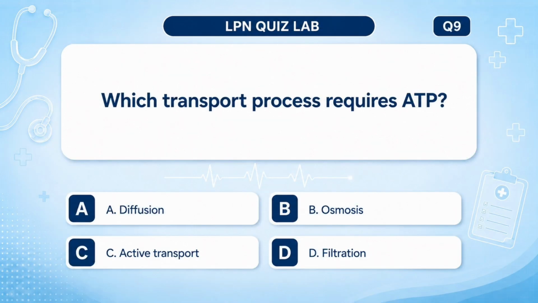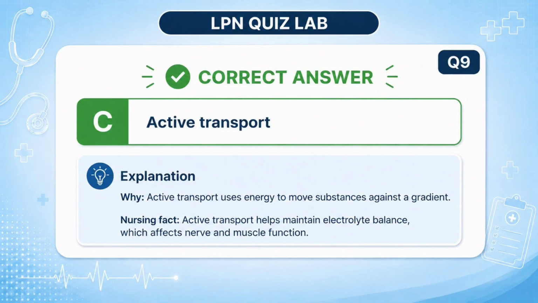Which transport process requires ATP? A. Diffusion. B. Osmosis. C. Active transport. D. Filtration. Answer: C. Active transport. Why? Active transport uses energy to move substances against a gradient. Nursing fact: active transport helps maintain electrolyte balance, which affects nerve and muscle function.